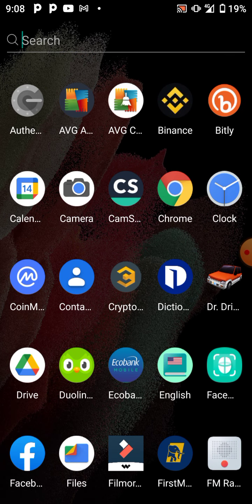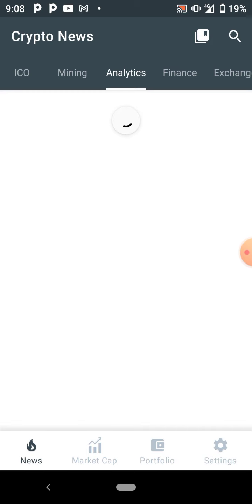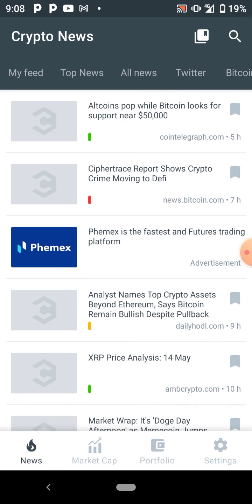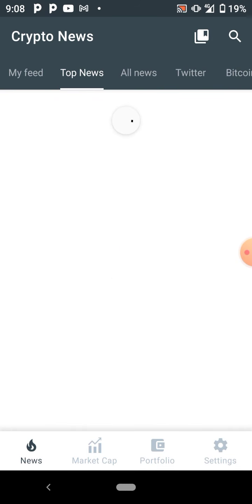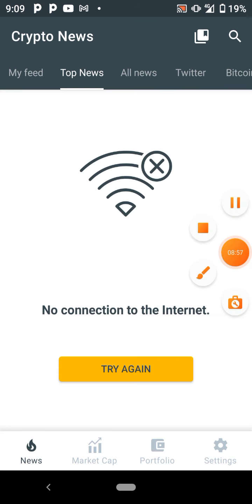Now you come on crypto news. You click on crypto news, you begin to watch, you begin to read all the news. You see top news, every news on crypto you read. When you read, you see a terminology you're not familiar with. The next thing you do is you make your research. You begin to learn more about that terminology.